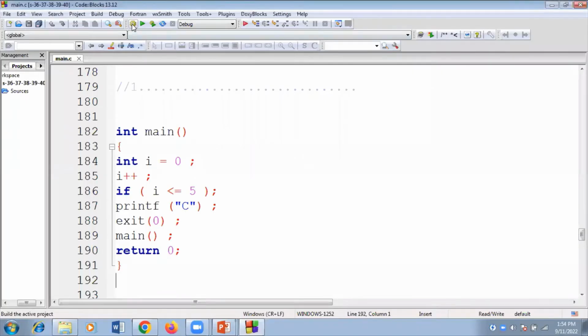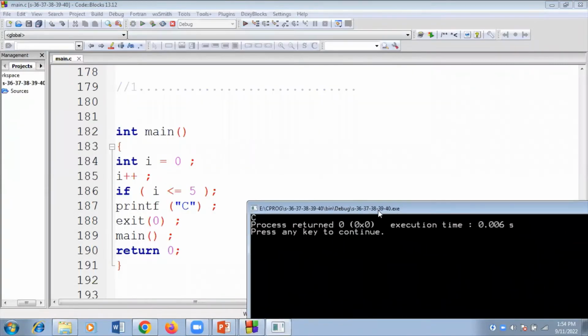You can pause this video and predict the output of this code. Now we will execute this code, guys. Now how it exactly works. C will be displayed on the screen. Here, if ends with a semicolon, which means this statement is treated as a normal statement. So that is the reason it is printing the C here. i is initialized to 0 and incremented by 1. Here the i value is updated to 1, 1 is less than or equal to 5, ending with the semicolon. If it ends with a semicolon, the next statement is treated as a normal statement. C will be displayed on the screen, and exit(0) means it terminates the program completely. So that is the reason C will be displayed on the screen. The control never reaches the main.